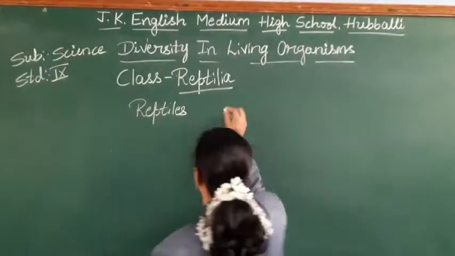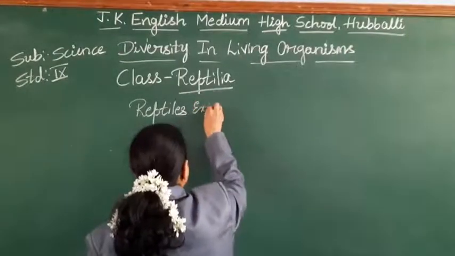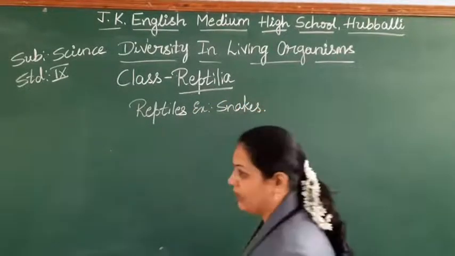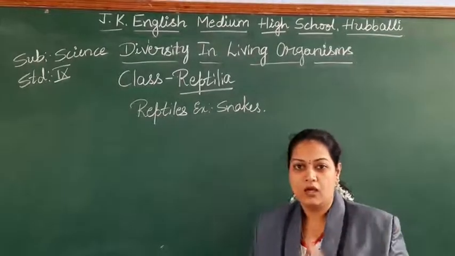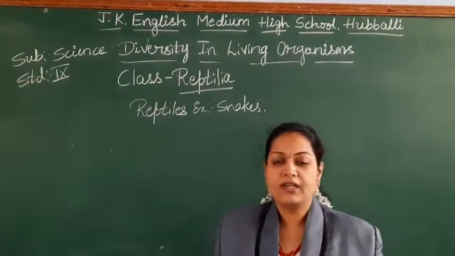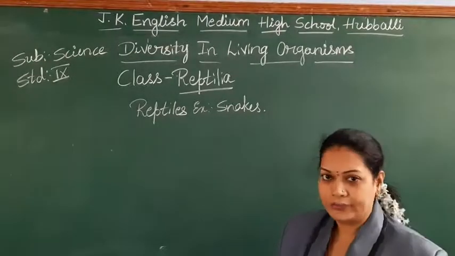The examples are like all types of snakes. It may be any type, cobra, naja, so many varieties will come. All the varieties of snakes come under reptiles.